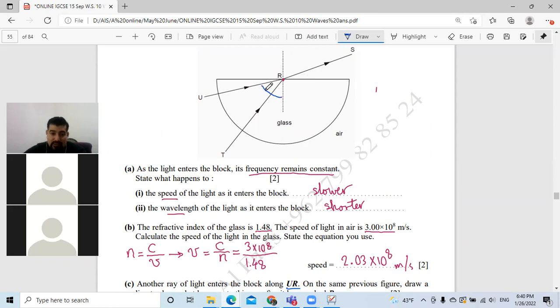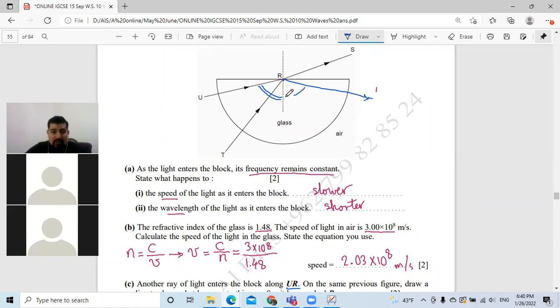Because look at the angle of incidence. It's a huge angle of incidence. So what happened to this light? It only reflects back. What's that called? It's called TIR, total internal reflection. So I will use my ruler and draw a ray that travels in this direction, like this.